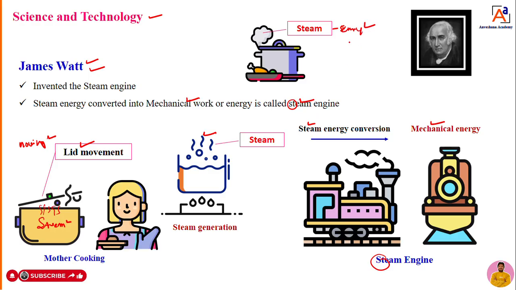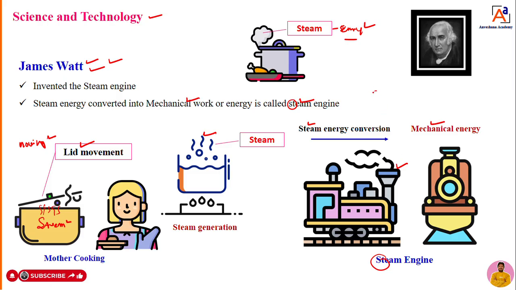So the steam energy is well explained by a scientist or a physicist, that is James Watt. Later engineers sat together, they did a lot of further improvement. They contributed a lot to develop the steam engine at a later stage.